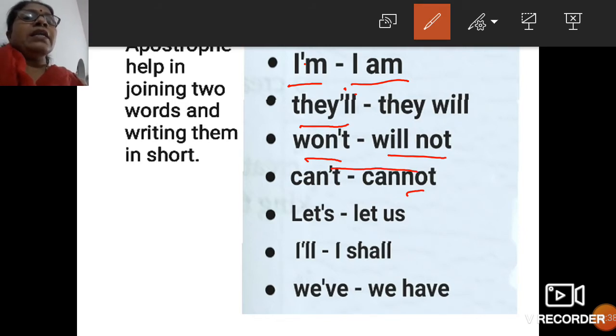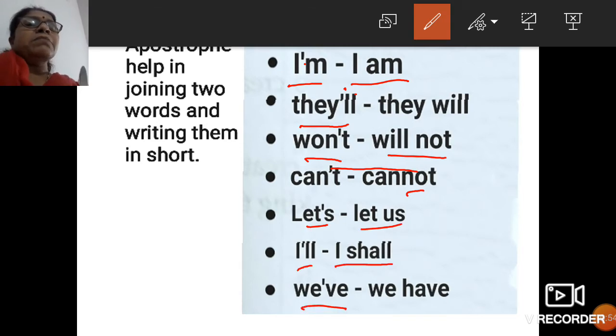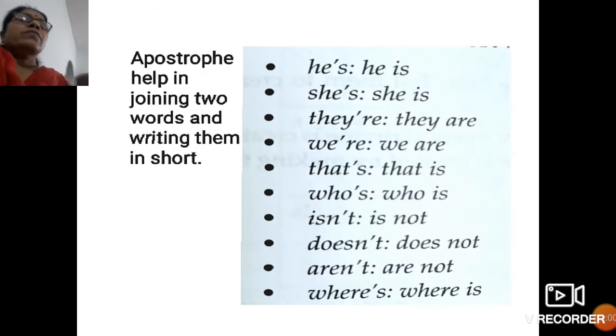Okay, then let us. We don't say "let us" in English, we never say that. It is always "let's". Come on, let's play football. So "let's". Okay. "I'll" means I shall. And this means we have. So please learn this by heart.